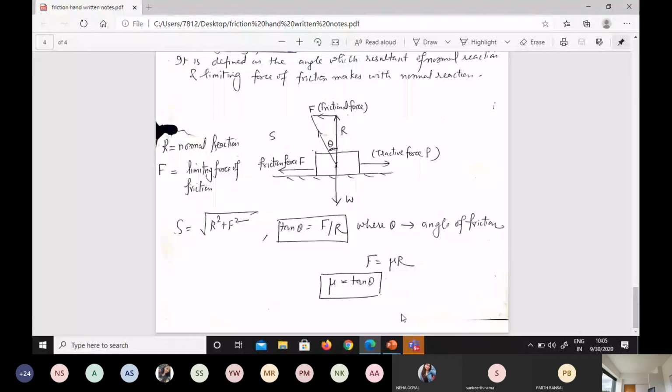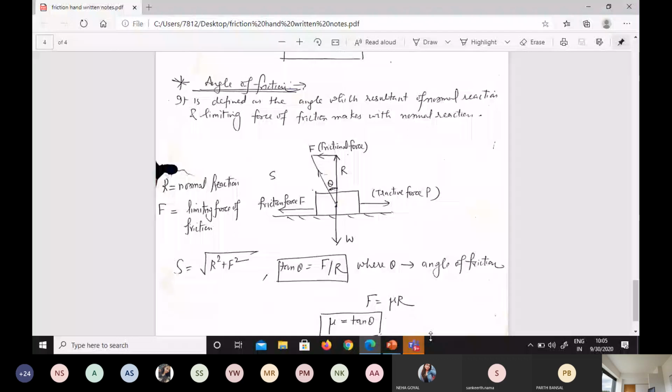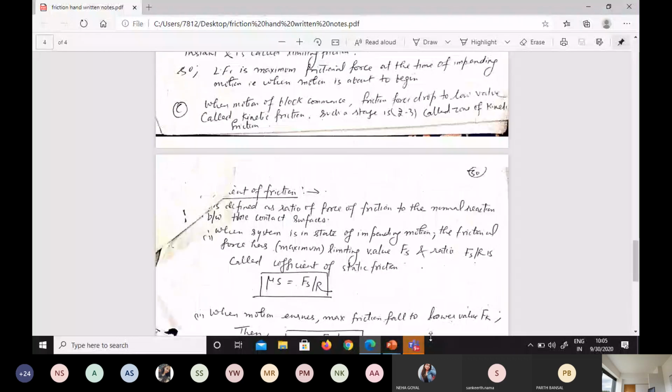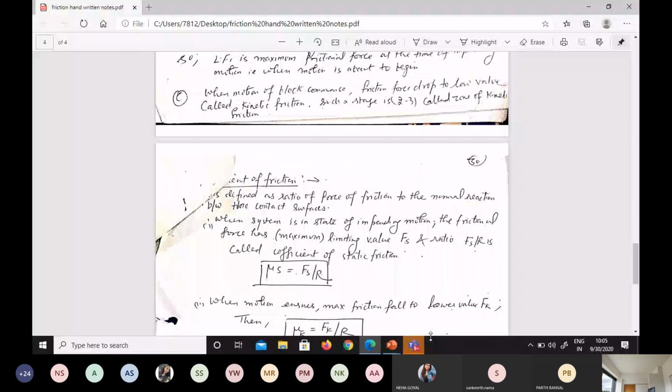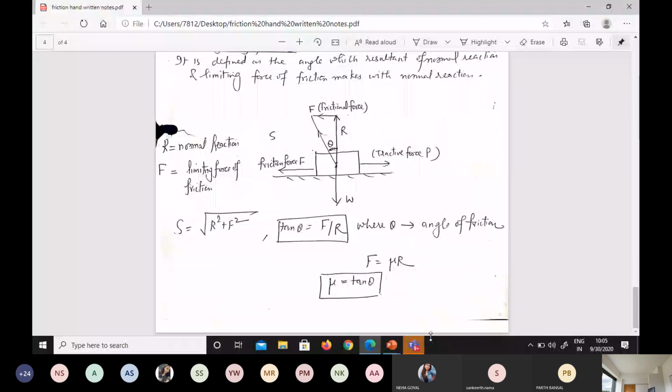In examination, anybody can ask you what is angle of friction. You simply write the definition, make this diagram and write the formula. Similarly for the force of friction, just write the definition and the formula. Similarly for limiting friction, just write the definition and the graph. And these are the laws of kinetic friction and static friction. This is the basics of friction, what it is. I think this is clear to you. Only one part is left, angle of repose, that I will be discussing tomorrow, and then the numerical part.